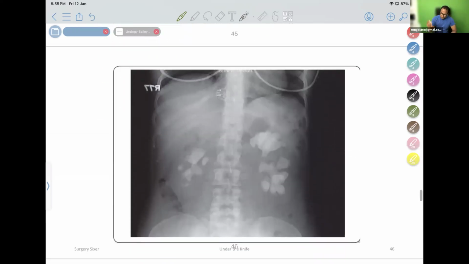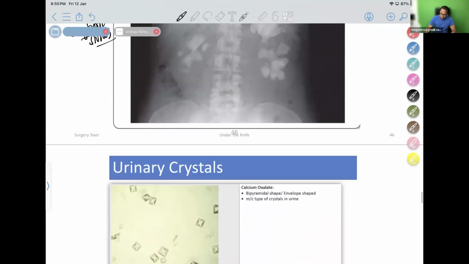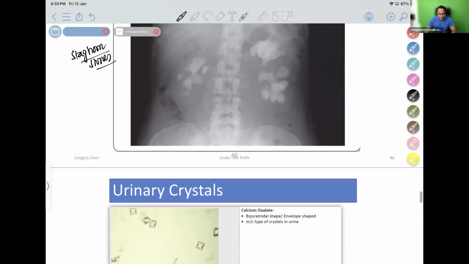Okay, this is an image-based question for your exam. These are multiple staghorn stones. Staghorn stones seen in the image. Don't forget this image. It's a classical staghorn stone in both kidneys. A staghorn stone is a big stone that takes the shape of the entire kidney calyces. You can diagnose what type of stone is there from urinary crystals.